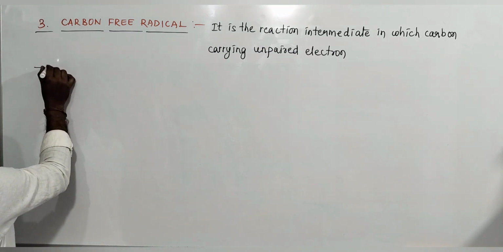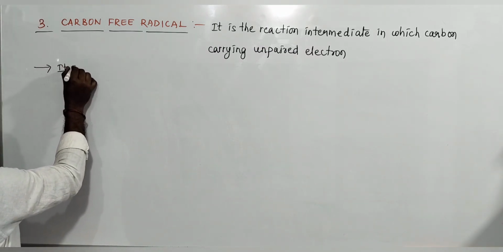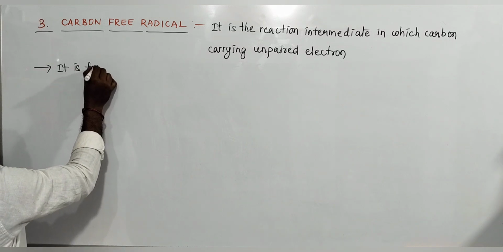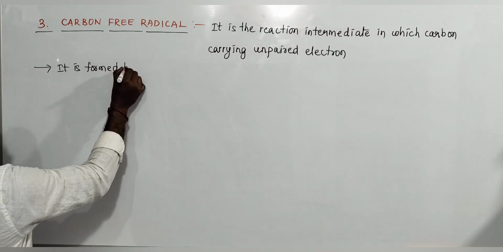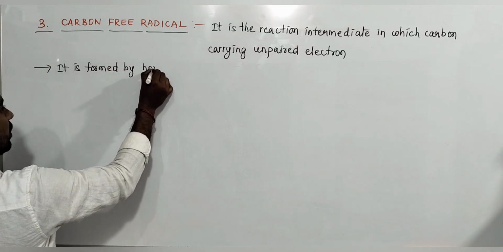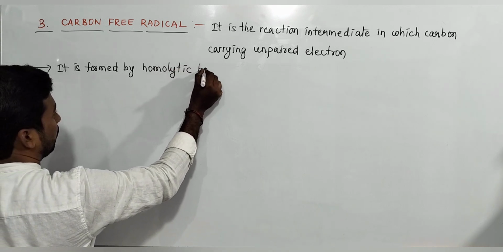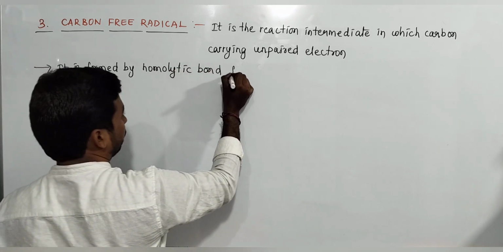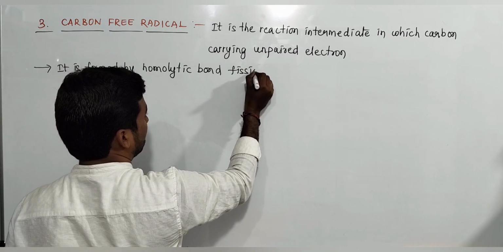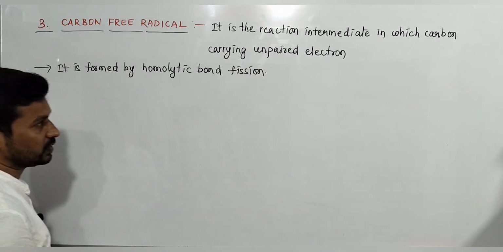So the carbon free radical is formed by homolytic bond fission. These are formed in free radical reactions by homolytic bond fission.